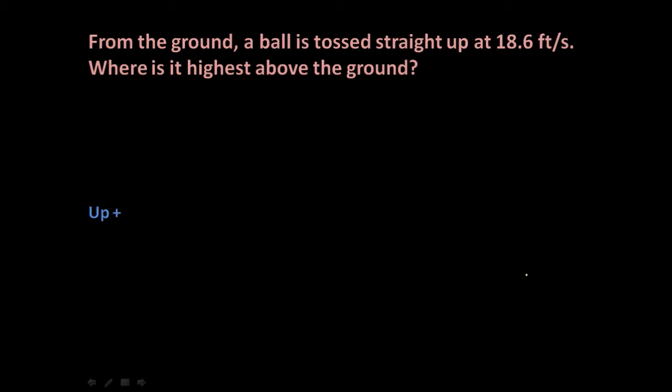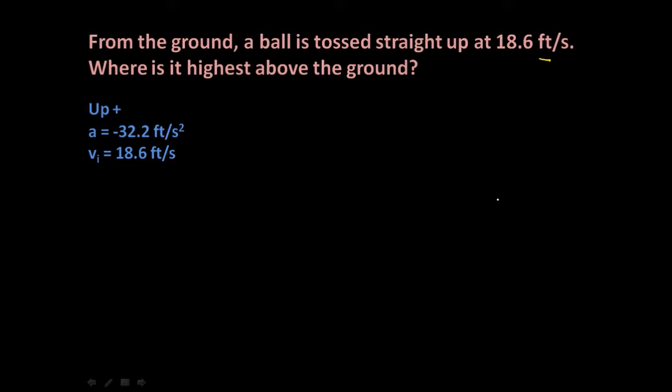First thing, of course, is choose a positive direction. Up is a good choice for positive. The acceleration, oh, did you get that right? Negative 32.2 feet per second squared, because our problem is in feet, not in meters. Okay, so fix that if you had that wrong. But continuing on, the initial velocity is 18.6 feet per second.